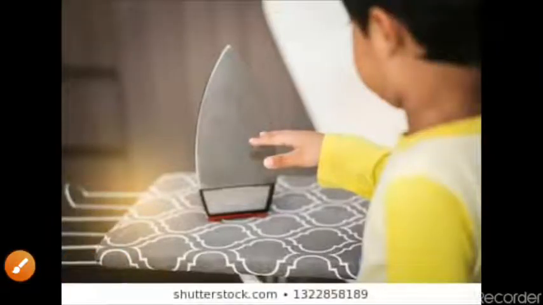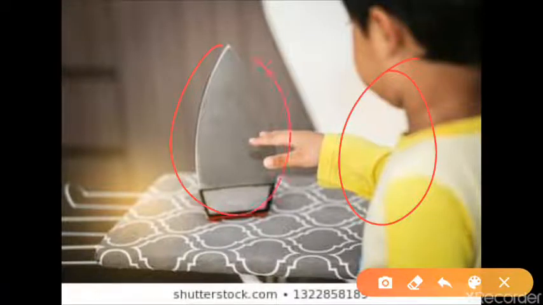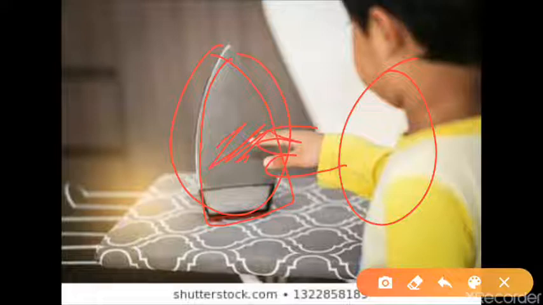Here one example is given: this boy is touching a hot iron. What will he do? When he touches the iron, he will suddenly pull his hand back. So why? This hot iron is the stimulus, and this one we can say is the response or the change.